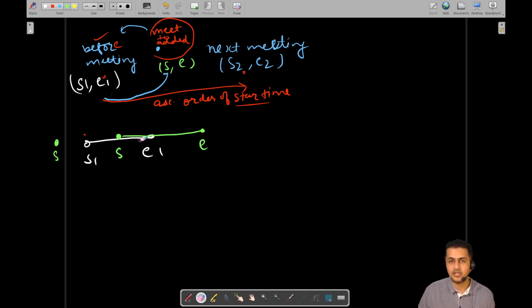If the start of your meeting is before the end of the previous meeting, then you will say that there is an overlap with the meeting happening before our meeting, if we arrange the meetings in order of start times in ascending order. In that case, you cannot add the current meeting. Else it's fine.